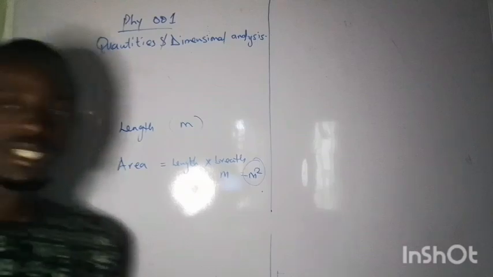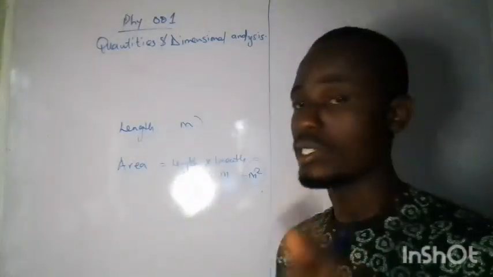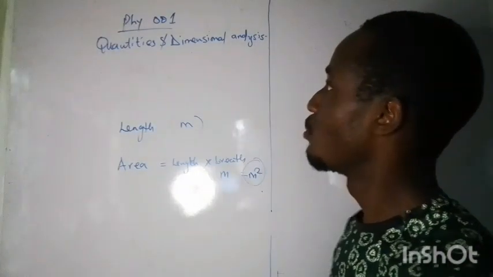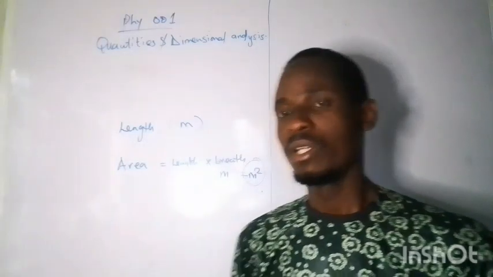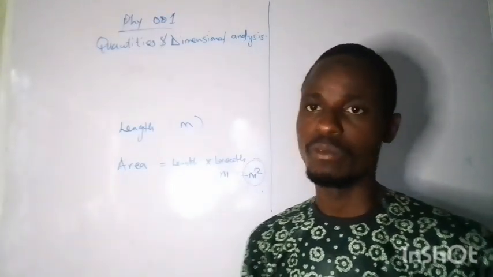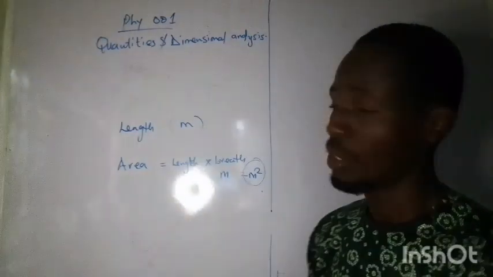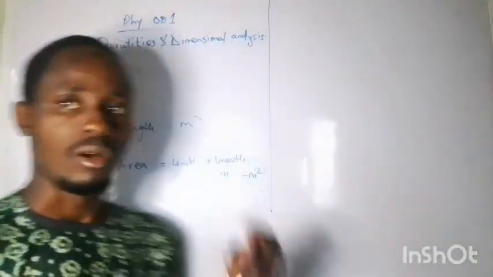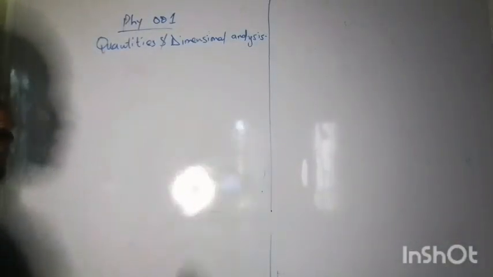Anyway, all these are basic knowledge in physics that every student writing this exam would be able to understand. So directly I'll be moving into dimensional analysis. I don't want to dwell much on these quantities, so you can just try to brush up yourself with the little explanation I've made on it. I think you should be able to recollect, even if it has taken a while since you've done the topic. So now let's quickly look at what dimensional analysis is.